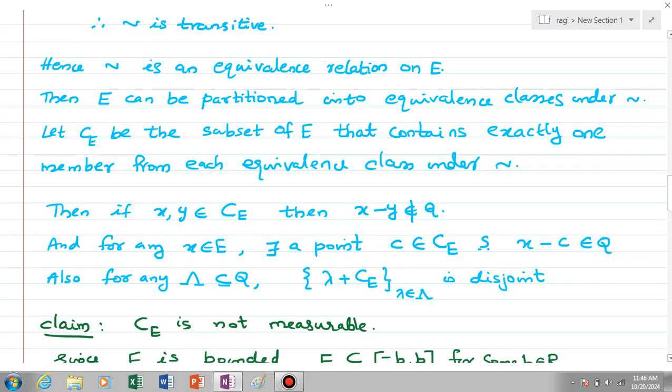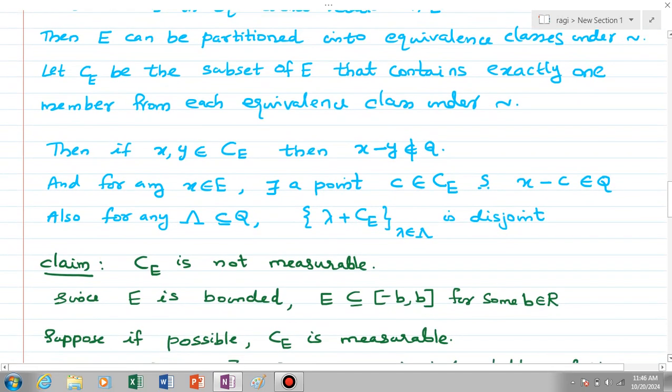Also, for any x in the set E, there is a point c in C_E such that x minus c is rational. And also, for any Λ subset of Q, the set of all translates of C_E, that is, the set of all λ + C_E where λ is in Λ, is clearly disjoint by all these conditions.